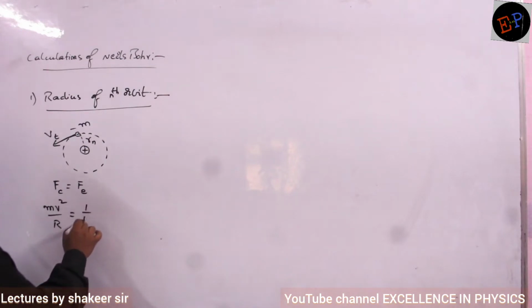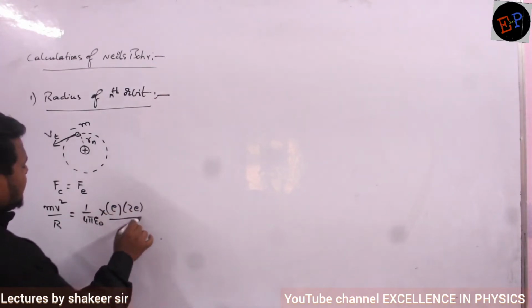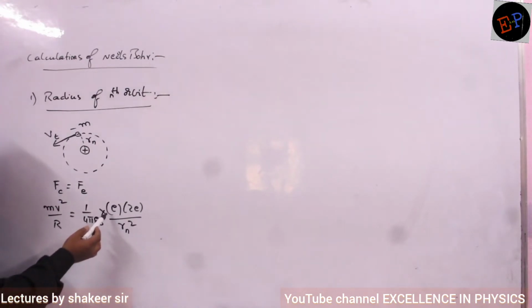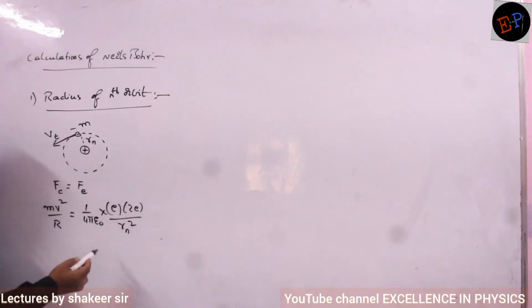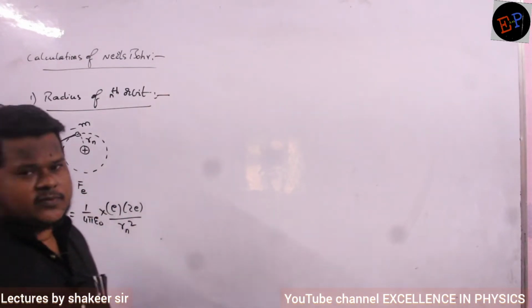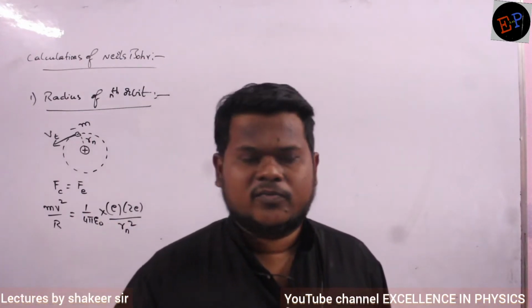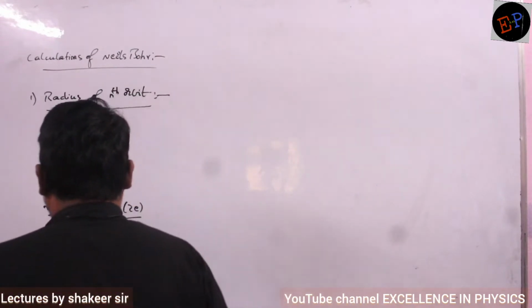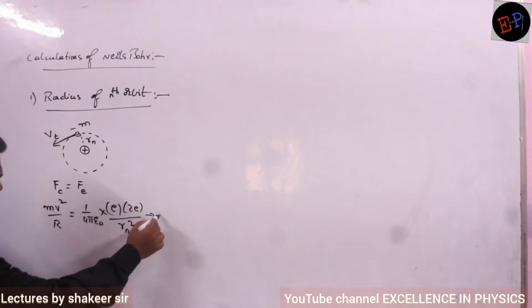What is the electrostatic force of attraction? 1 by 4 pi epsilon naught multiplied by e into Ze divided by Rn square. e is the charge of electron, Ze is the charge of nucleus, Rn is the distance between them. This is the equation to calculate force of attraction or repulsion between two charges: 1 by 4 pi epsilon naught Q1 Q2 divided by R square. Understood? Now see. So therefore, this is one calculation. Let it be my first equation.